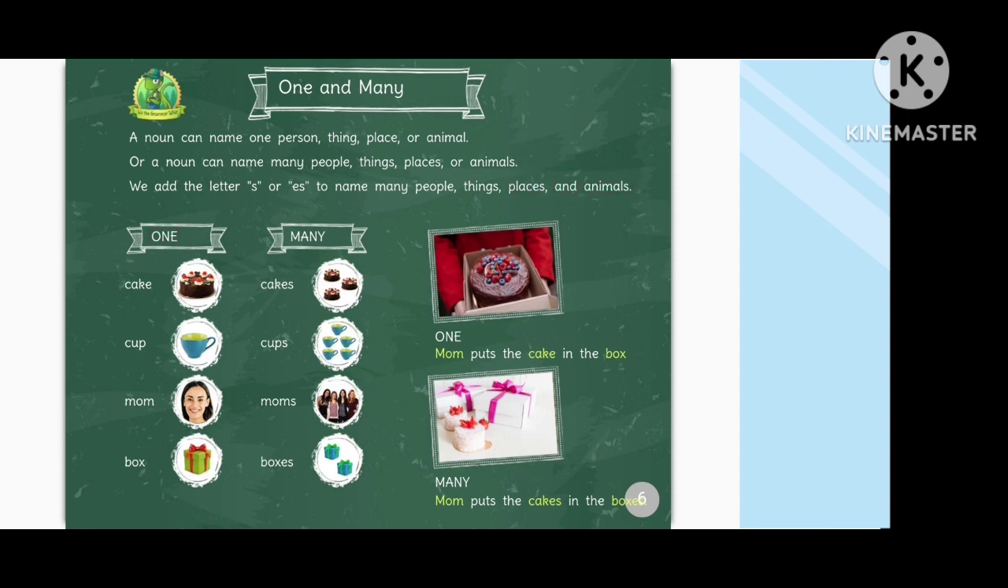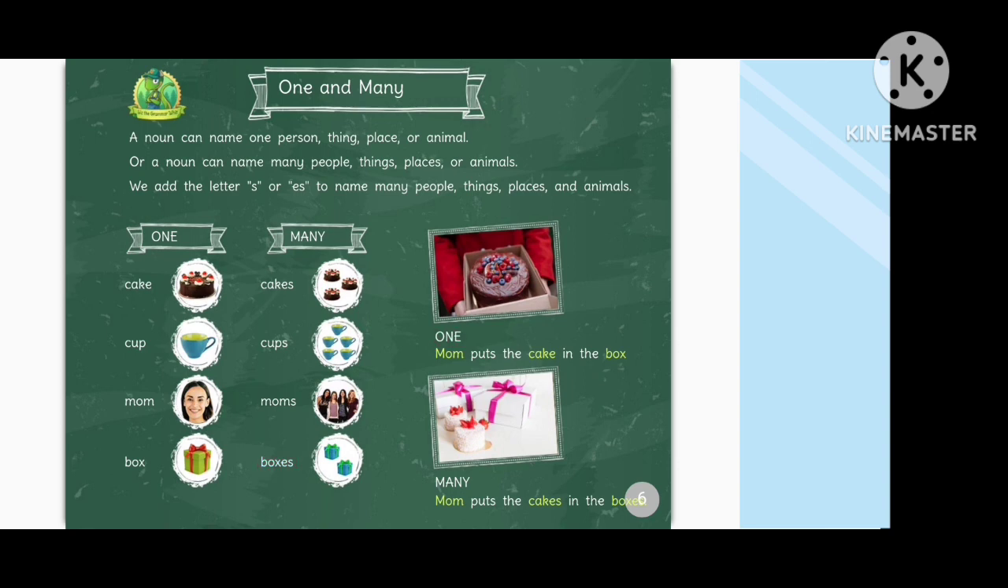One. Many, cake, cakes. One. Cup, many cups. One. Mom, many moms. One. Box, many boxes.